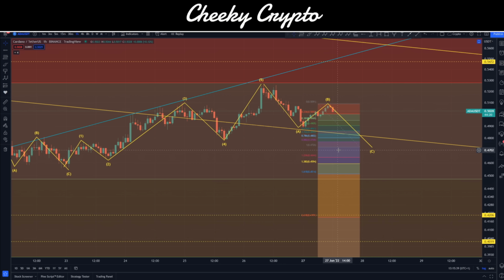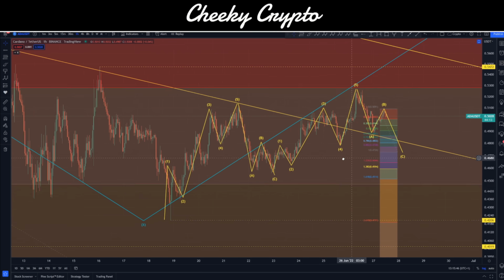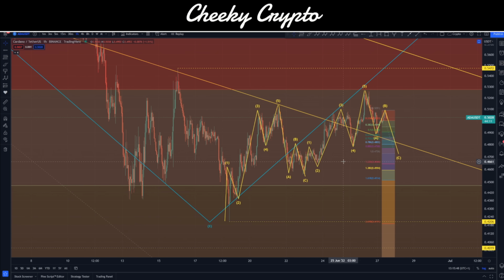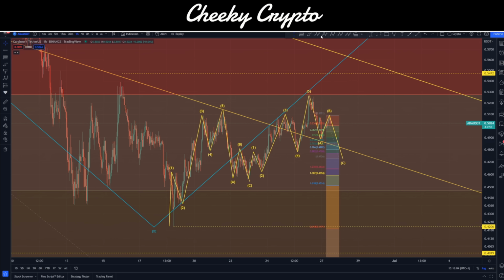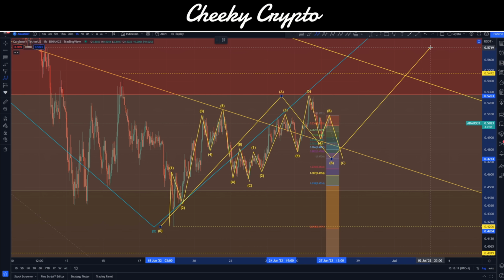So this next move for Cardano looks like we are likely to drop down to about 47.26 cent, just this little one here. But as you can see, that's not exactly a huge movement on this price radar. And again, knowing that this is an ABC structure in itself, this 3-3-5 structure, we could then potentially take a look at this corrective move, again another 5-3-5 structure by the looks of it, right? And we could take this move and go, this could be A, this could be B, and then we look to surge on up.